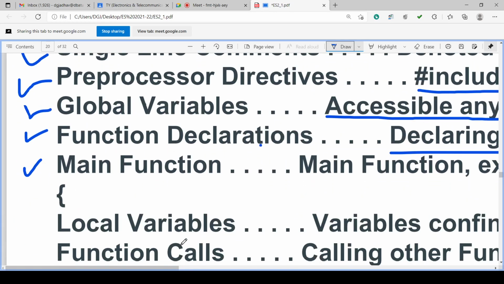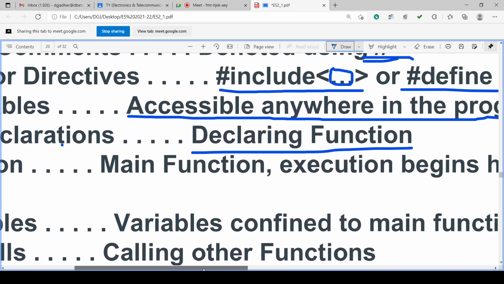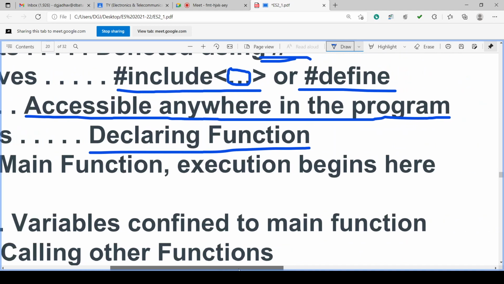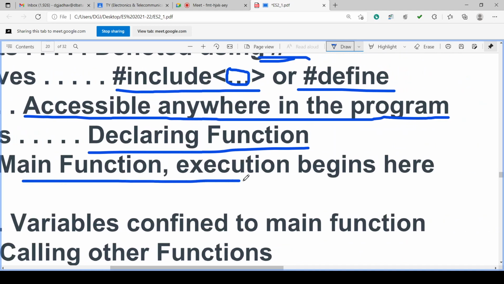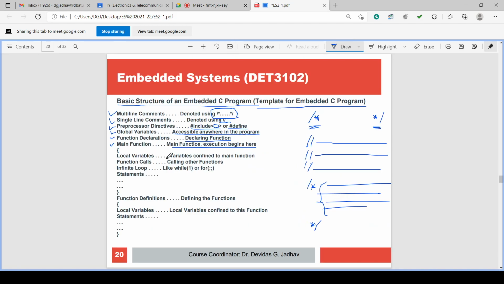So function declaration can be done here, and then the main function is declared here. Okay. In the main function, execution begins. The program starts at the main function, and then there is a curly bracket and the closing of the curly bracket.